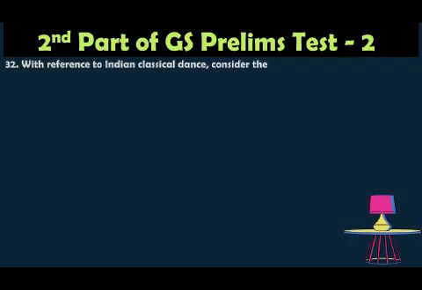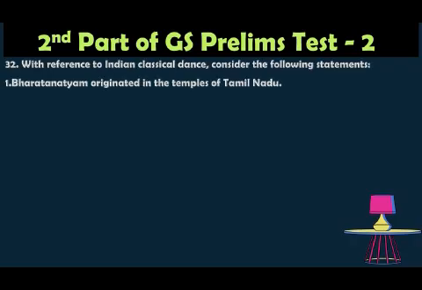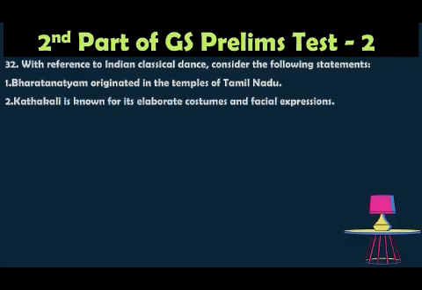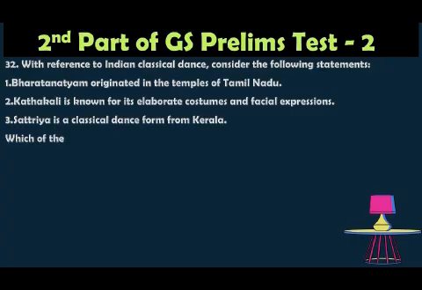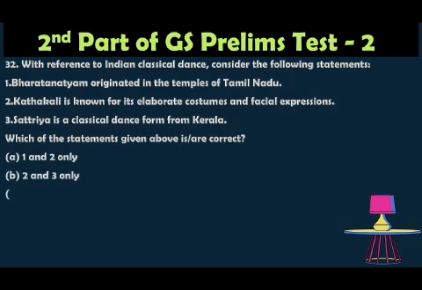32. With reference to the Indian classical dance, consider the following statements. Bharatanatyam originated in the temples of Tamil Nadu. Kathakali is known for its elaborate costumes and facial expressions. Satriya is a classical dance from Kerala. Which of the statements given above is correct? Option A 1 and 2 only. Option B 2 and 3 only. Option C 1 and 3 only. Option D 1, 2 and 3.